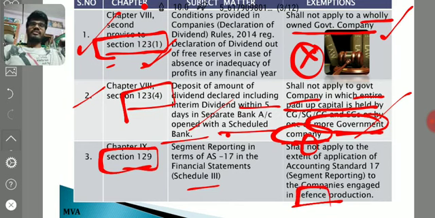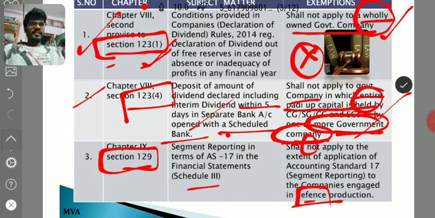Totally we have discussed 3 exemptions: 123(1), 123(4), 129. 123(1) is relating to the Rule 3 conditions. For the government company, you have to remember, entire paid up capital. Here also entire paid up capital. And here only government company, defense production, segment reporting, 129 financial statement, Schedule 3, right?